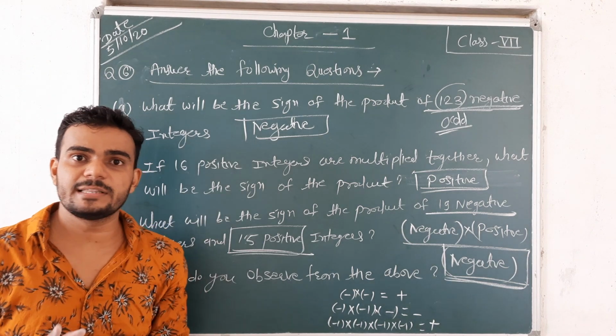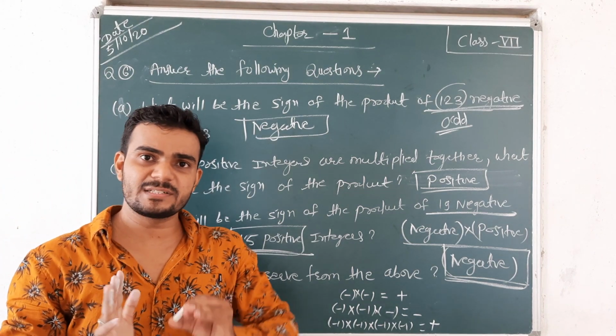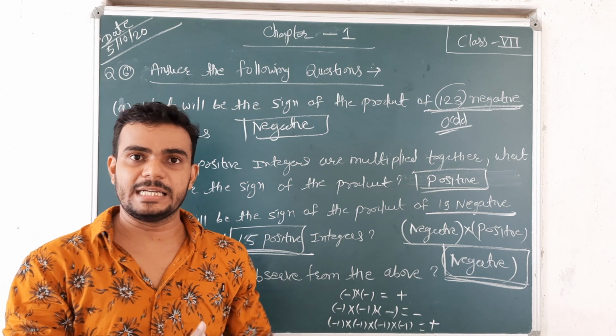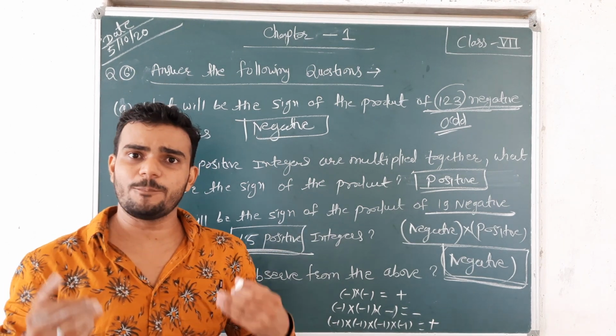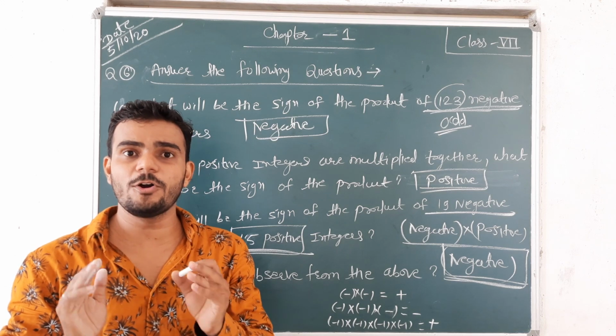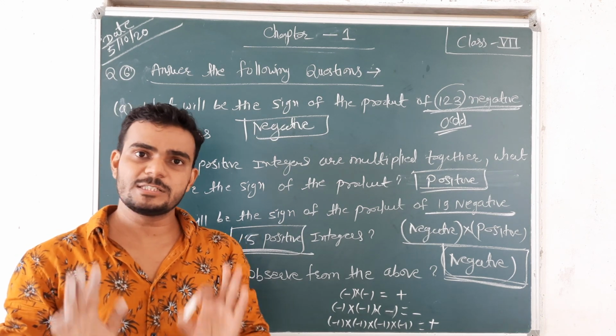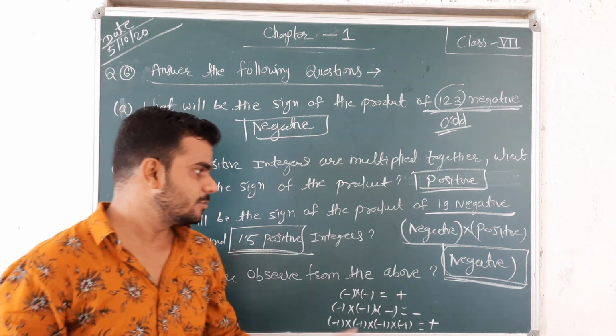Okay, just consider one thing. If an odd number of negative numbers are there, then the product is negative. If an even number of negative numbers are there, then the product is positive. And for positive numbers, whether odd or even, the product is just positive only. Okay, so this is the answer.